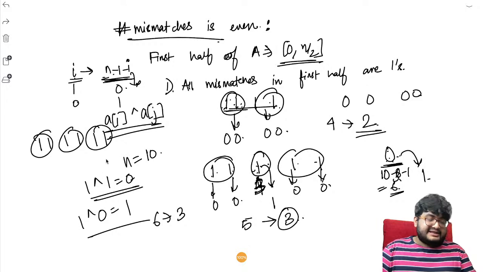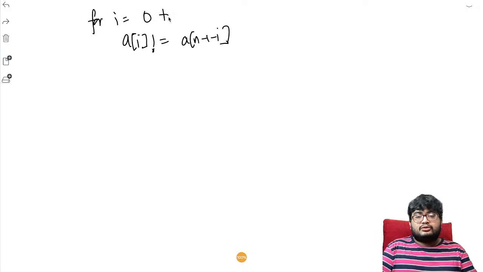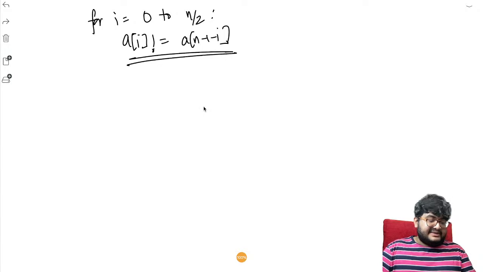How do we know each element is a mismatch? The question tells that, right? The question tells that if a of i not equals to a of n minus 1 minus i, for i equals 0 to n by 2, if this is satisfied, that is a mismatch, and we'll store them, right? We'll just store them.